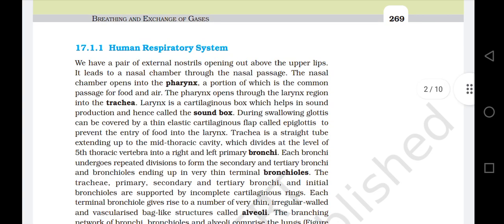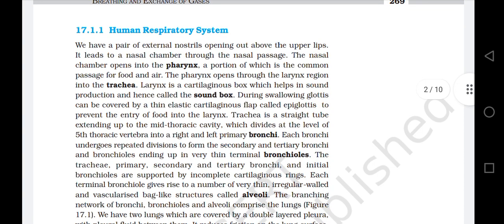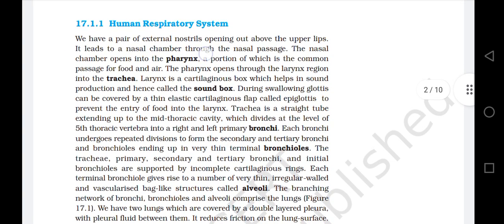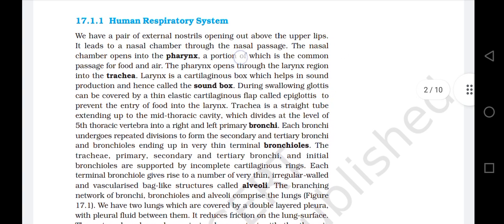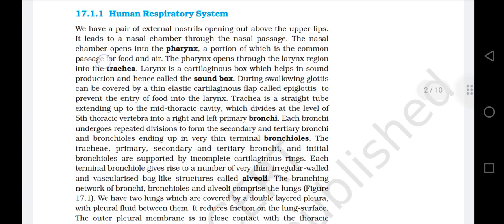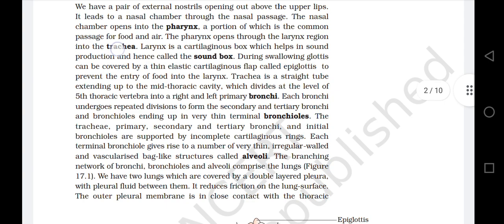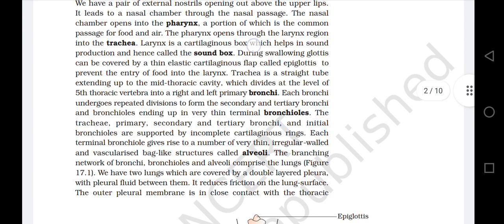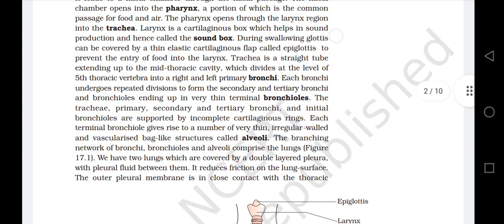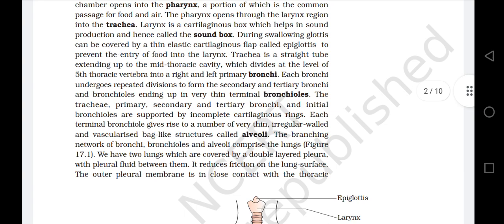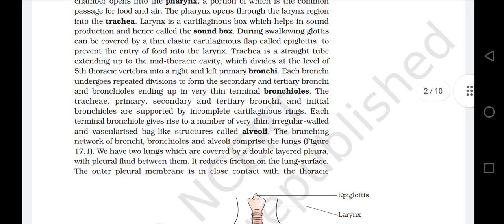17.1.1 Human respiratory system. We have a pair of external nostrils opening out above the upper lips. It leads to a nasal chamber through the nasal passage. The nasal chamber opens into the pharynx, a portion of which is the common passage for food and air. The pharynx opens through the larynx region into the trachea. Larynx is a cartilaginous box which helps in sound production and hence called the sound box. During swallowing, the glottis can be covered by a thin elastic cartilaginous flap called epiglottis,